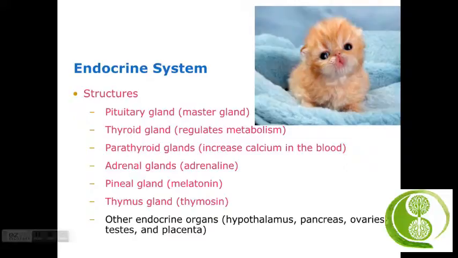And then those 2 that are stored in the pituitary gland but are actually released by the hypothalamus are oxytocin and the antidiuretic hormone. Oxytocin is secreted by the hypothalamus. It stimulates contractions of the uterus and the milk letdown reflex in new mothers. And then the antidiuretic hormone, also produced by the hypothalamus, stored in the pituitary gland, promotes water retention within the kidneys.